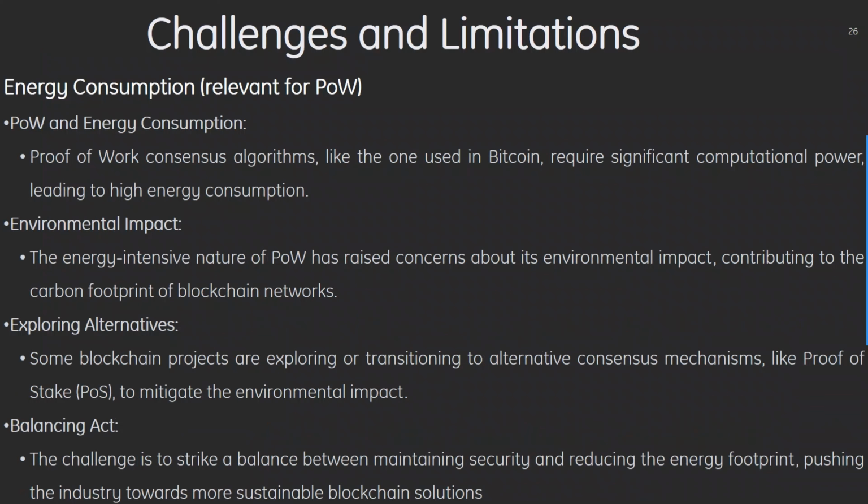PoW and energy consumption. Proof of work consensus algorithms like the one used in Bitcoin require significant computational power, leading to high energy consumption. Then we have environmental impact. The energy-intensive nature of PoW has raised concerns about its environmental impact, contributing to the carbon footprint of blockchain networks. Then we have exploring alternatives. Some blockchain projects are exploring or transitioning to alternative consensus mechanisms like proof of stake, which is PoS, to mitigate the environmental impact. Then we have the balancing act. The challenge is to strike a balance between maintaining security and reducing the energy footprint, pushing the industry towards more sustainable blockchain solutions.